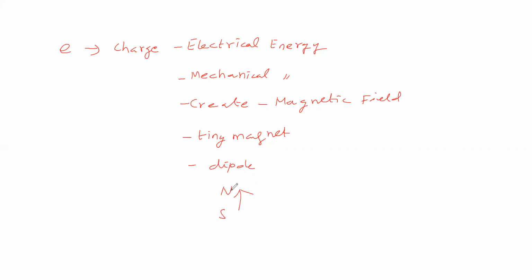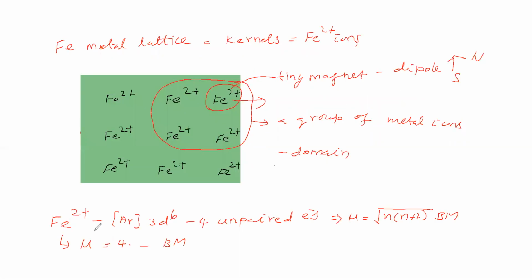Now if you take Fe2 plus, 4 unpaired electrons will be there. So due to unpaired electrons, Fe2 plus acts as a tiny magnet, no? Tiny magnet means it will have a dipole. Dipole means it is having two poles, south pole and north pole. Then it will have a magnetic field direction, isn't it?